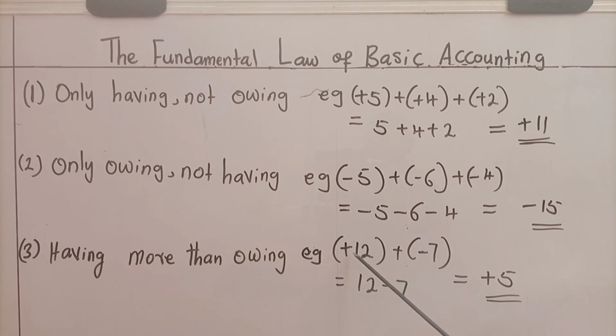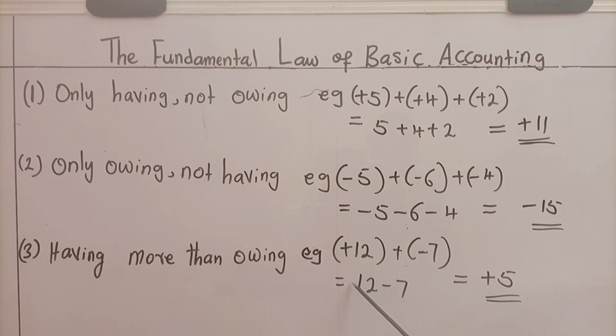Plus 12 is what I have, what you have. Minus 7 is what I owe, what you owe. And then this is a sign of combination of these two figures that represents what you have and what you owe.